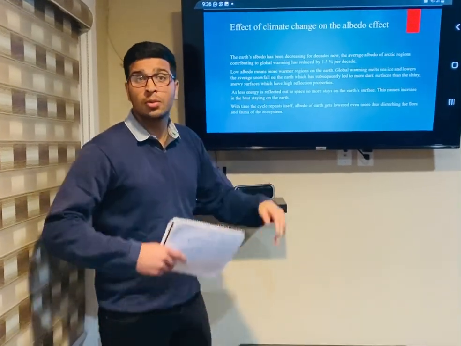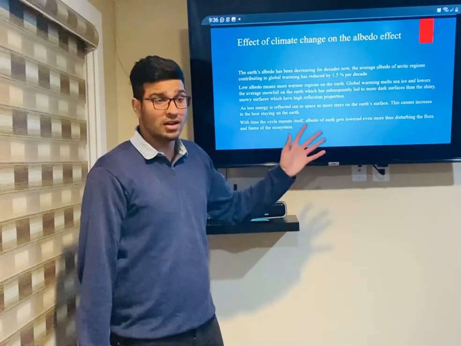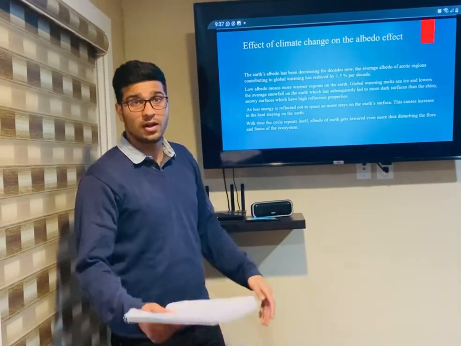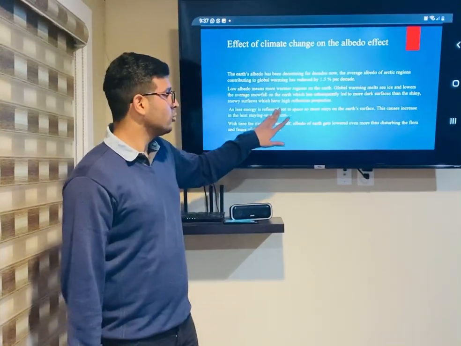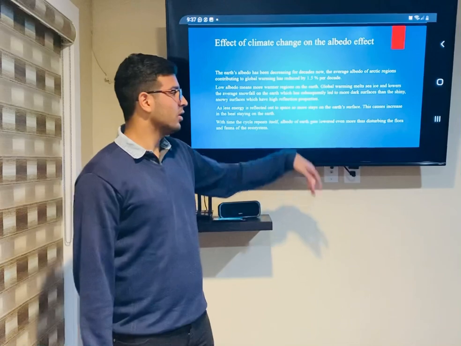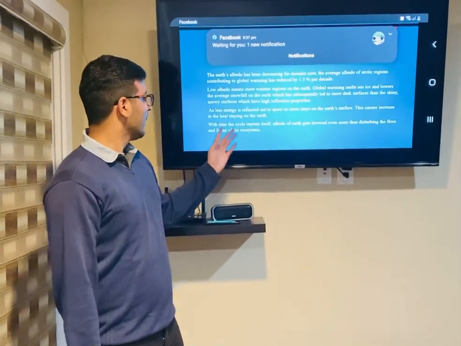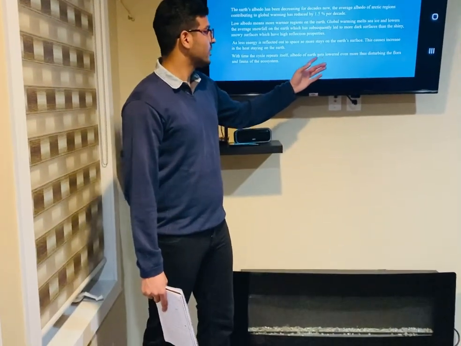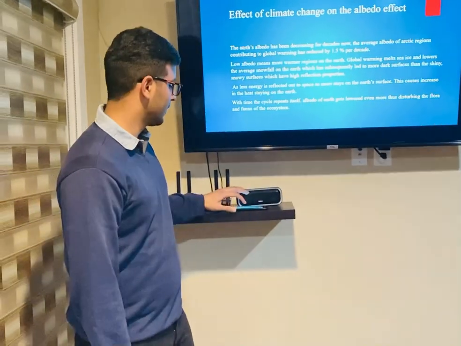So basically, global warming melts the snow and ice, which are highly reflecting surfaces, and it exposes the bare ground beneath the snow and ice, which has lower reflective properties. As less energy is reflected out to space and more stays on the Earth, this causes an increase in the heat staying on the Earth. With time the cycle repeats itself, the albedo of the Earth gets lowered even more, thus disturbing the flora and fauna of the ecosystem.